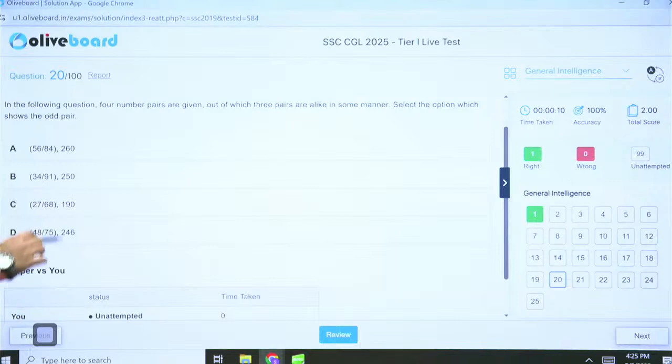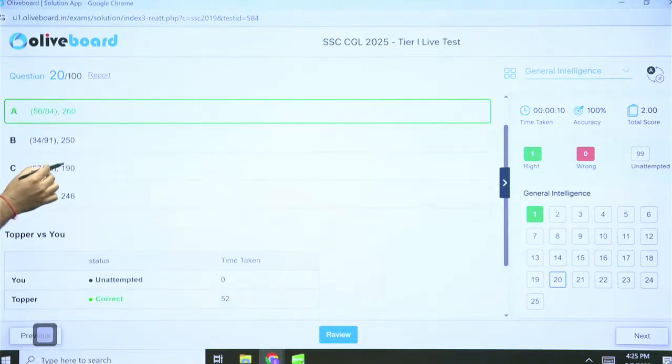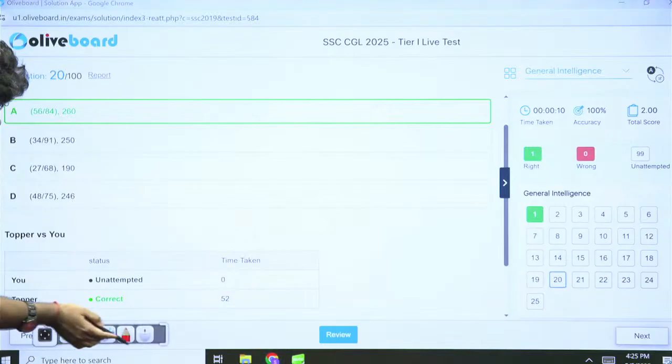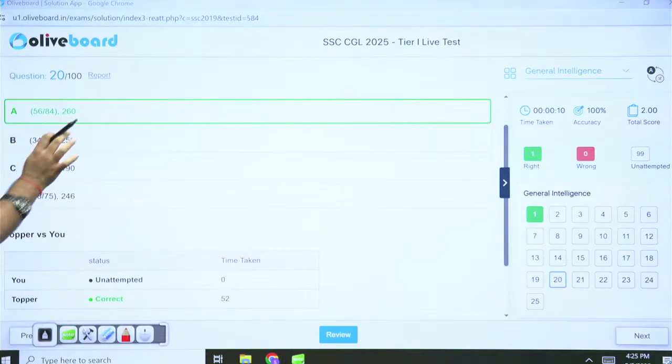See, don't get confused by the sign. Don't think that this is division. They are just giving you 2 numbers and a third number. Oops, my bad. So what exactly is happening here is we are just adding these numbers. If you add them, what will you get?